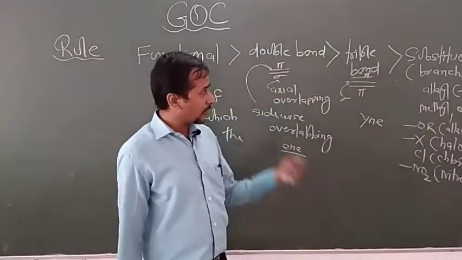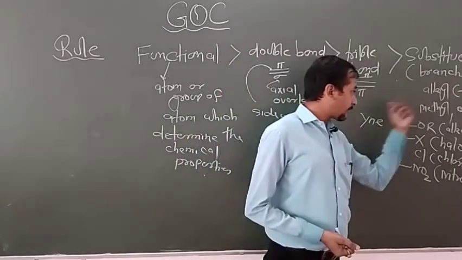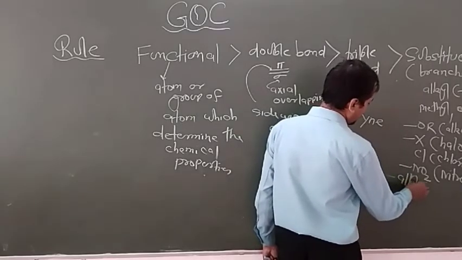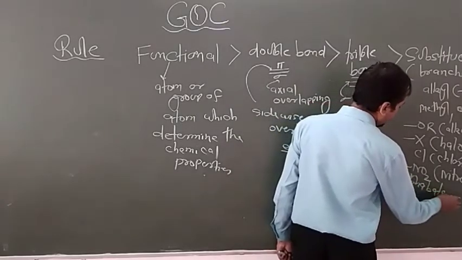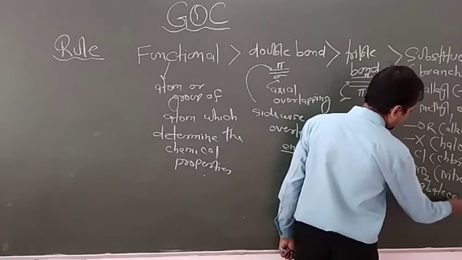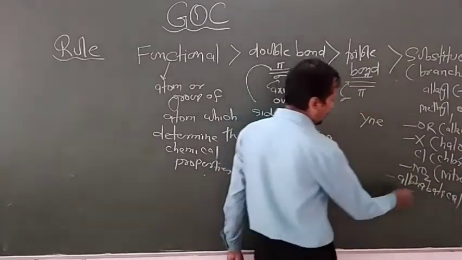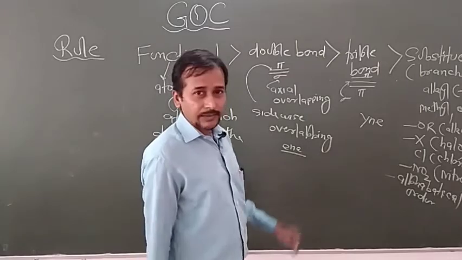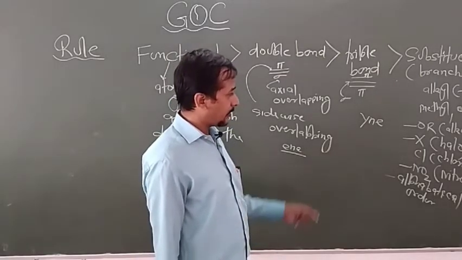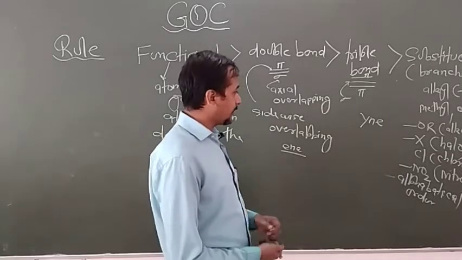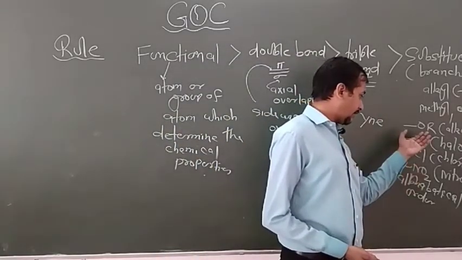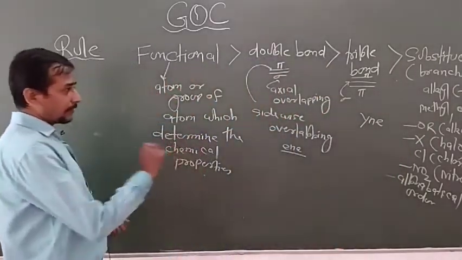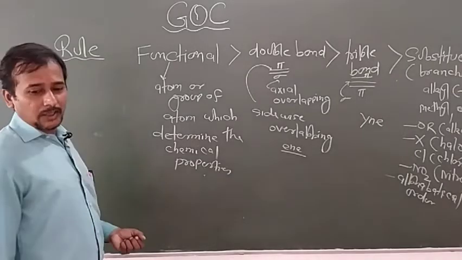One more thing you have to focus on is that the names of substituents should follow the alphabetical order, with their proper locant positions. That means 1 number, 2 number, 3 number. Whichever number they came on, you have to write the number and then the name of the substituent according to alphabetical order. So this is basically the priority order according to IUPAC nomenclature.